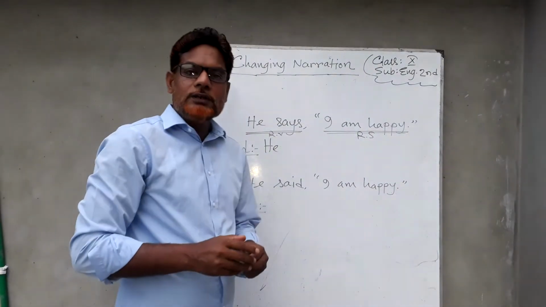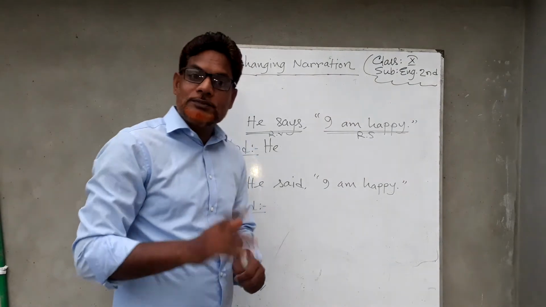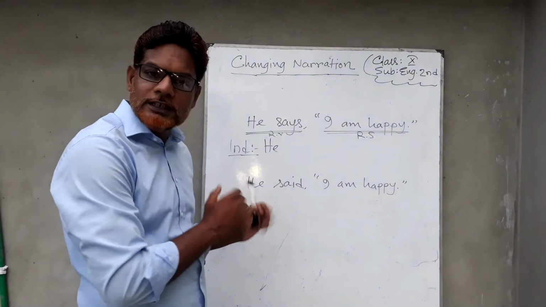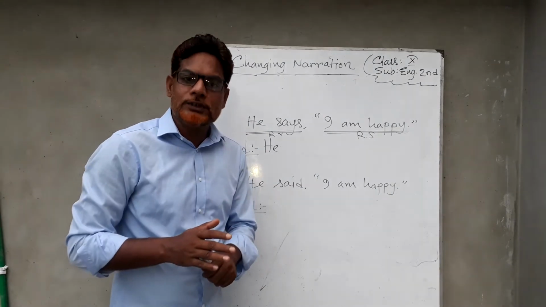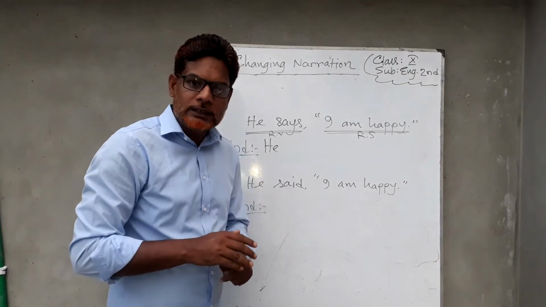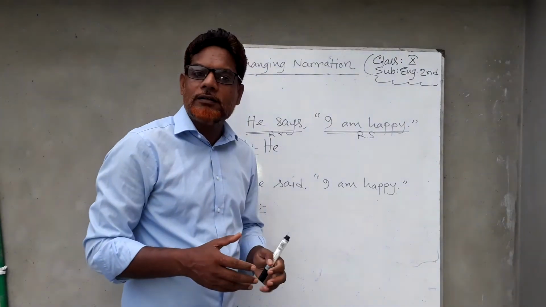When we change the direct narration to indirect, first of all, we have to write the subject of the reporting verb. The subject is he. I have already written he. Then we have to write the reporting verb. I told you earlier, in the poster I showed you, that for an assertive sentence we have to use say or tell.